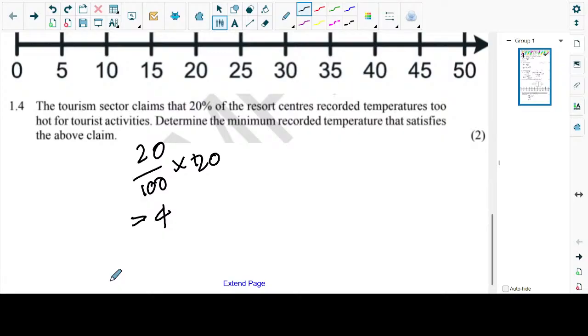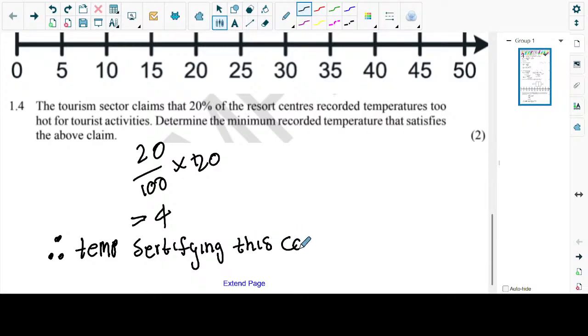Therefore, temperatures satisfying this condition are 37, 38, 39, and 40. Okay, let's see how we did, guys.